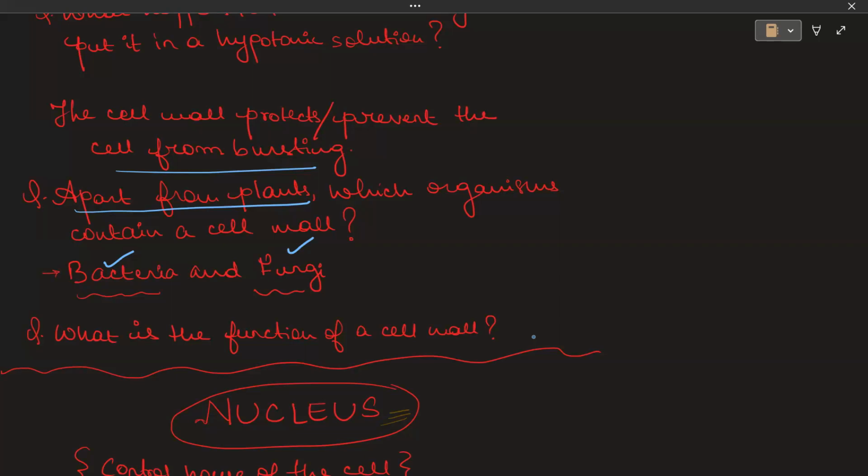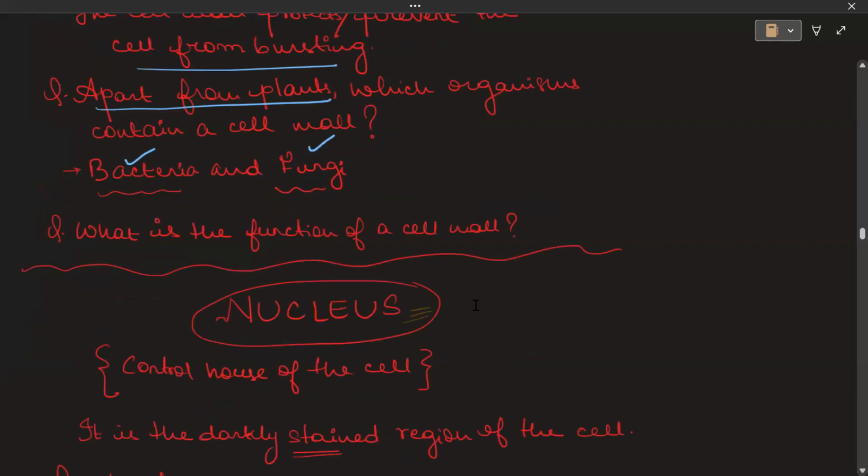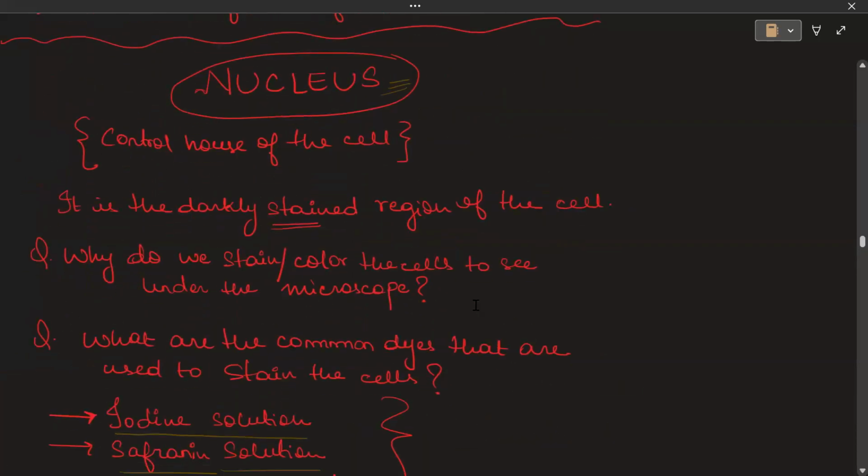So this was the second component of the cell. Now coming on to the nucleus. As I told you, the nucleus is the control house of the cell. It is a very dark stained area.